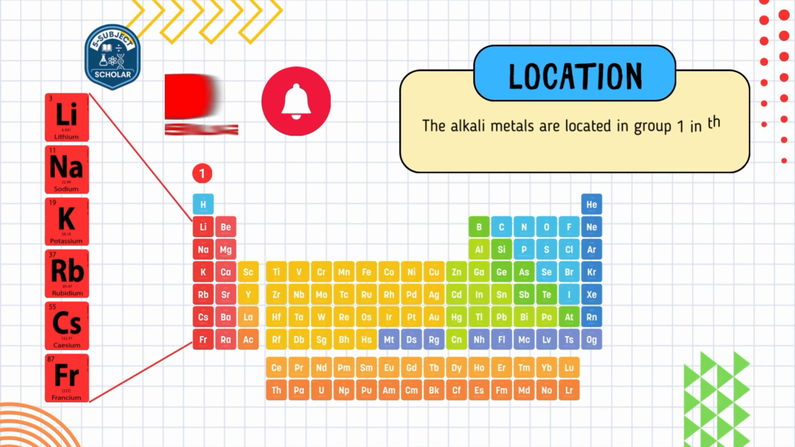Location of alkali metals. The alkali metals are located in group 1A. This is the first column. It means groups are called columns in the periodic table. All the red-colored elements pointed with red lines are isolated to be identified as alkali metals.